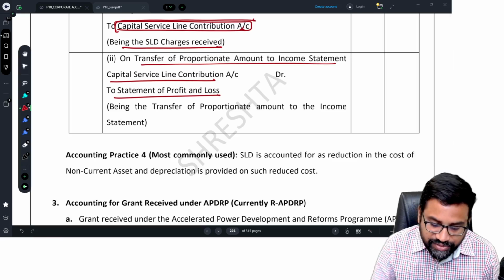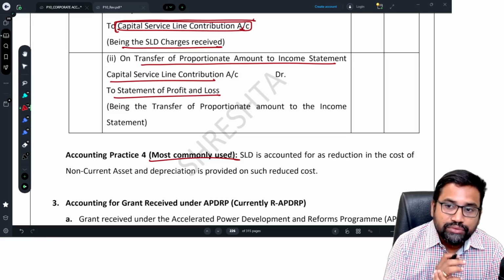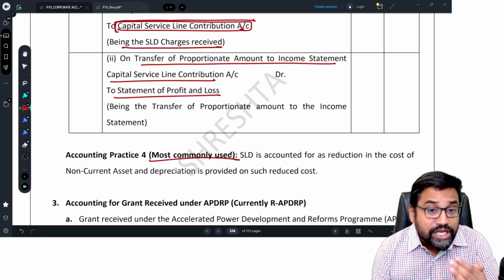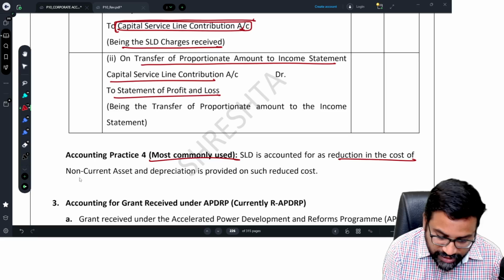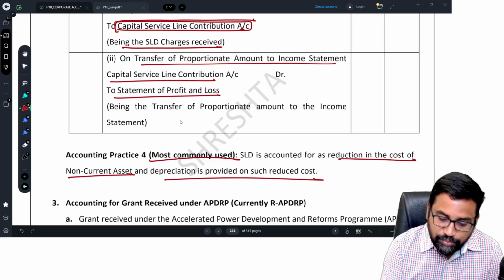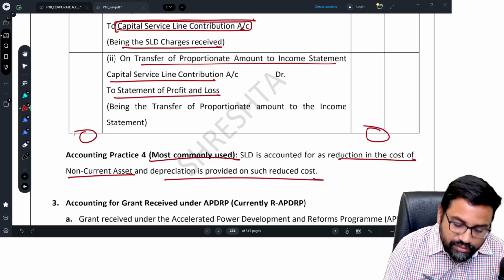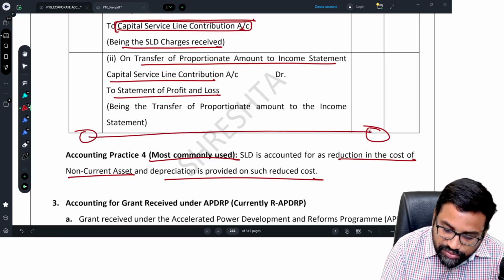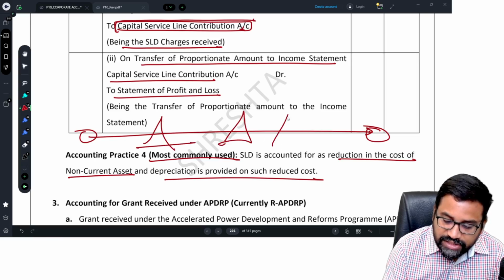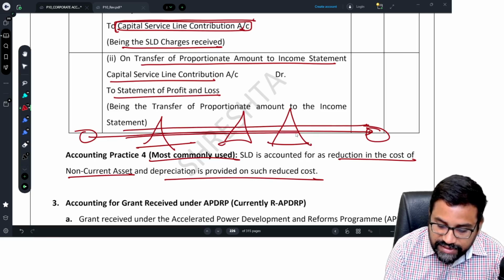And the last one, which is most commonly used: the SLD we receive from the consumers for service lines is reduced from the cost of the non-current asset, and depreciation is provided on the reduced cost. Suppose the consumer is at this place, and from here to there we need to construct multiple towers and extend the wiring system.